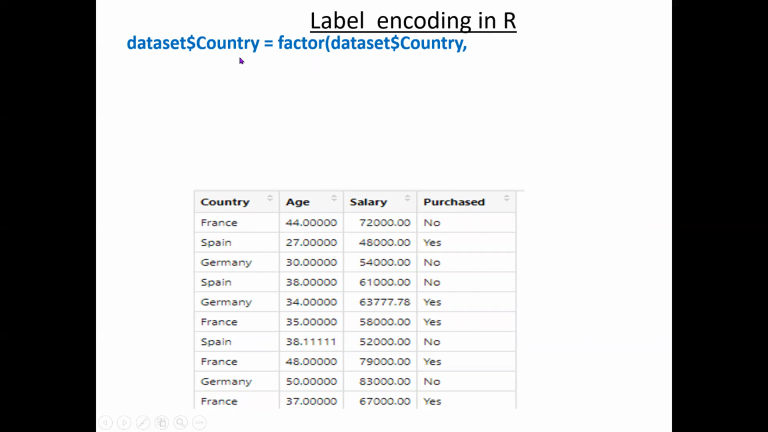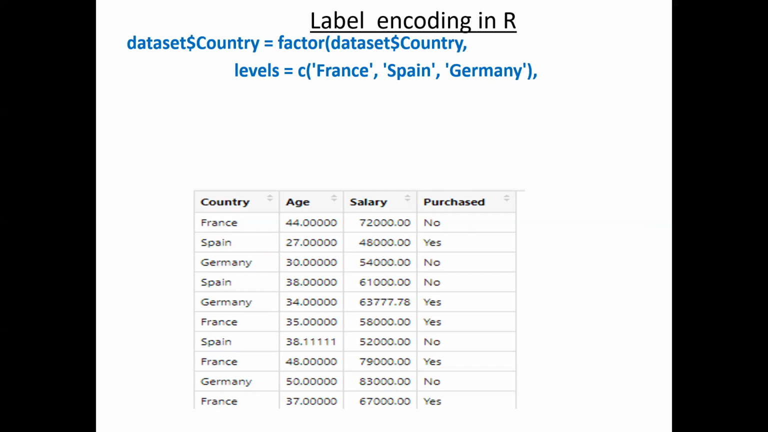For which column you are applying this factor, that is the column name in the data set. For example, you may call this dataset, which means we already loaded this into dataset. So dataset dollar country is equal to factor of, once again you need to write this column name, and later you can give levels. Levels means here we have three values: France, Spain, and Germany. The c in R is used to make these three a vector.